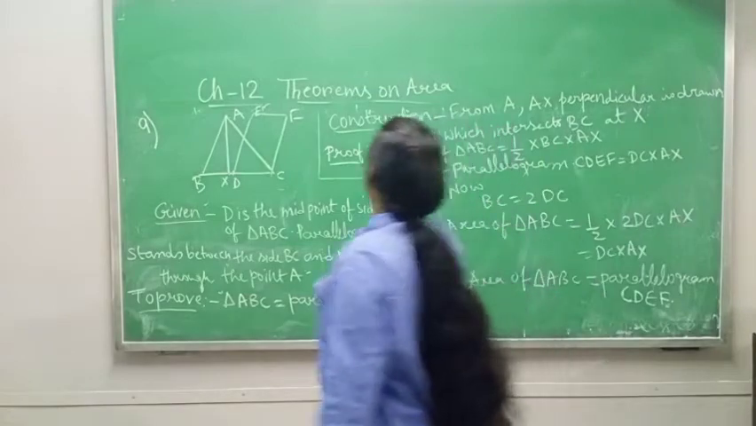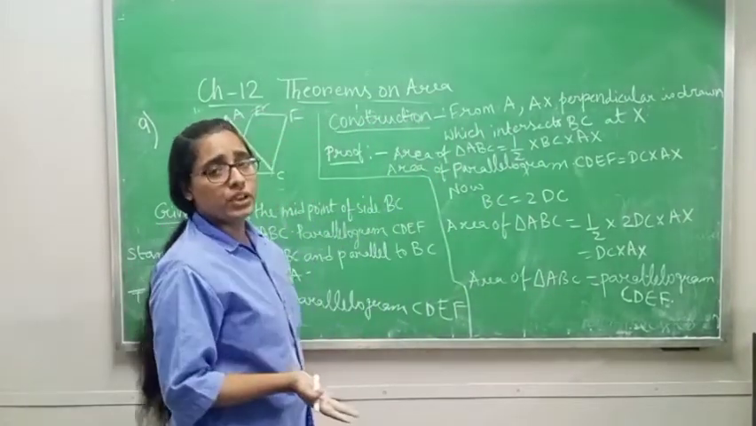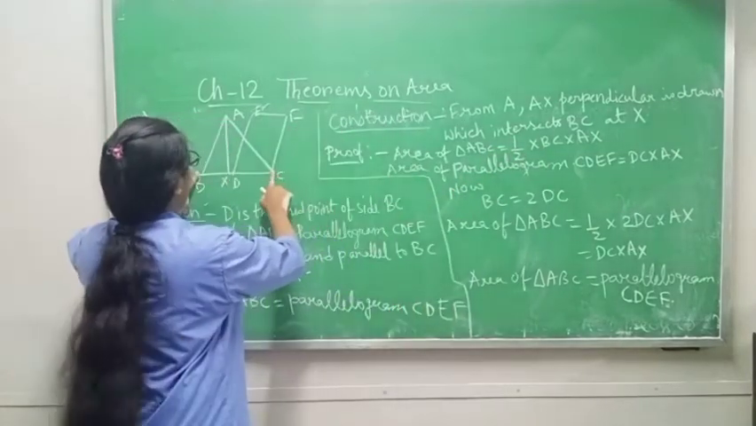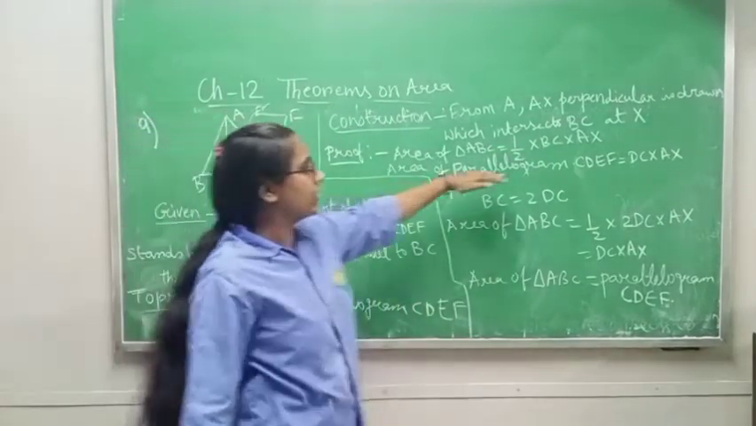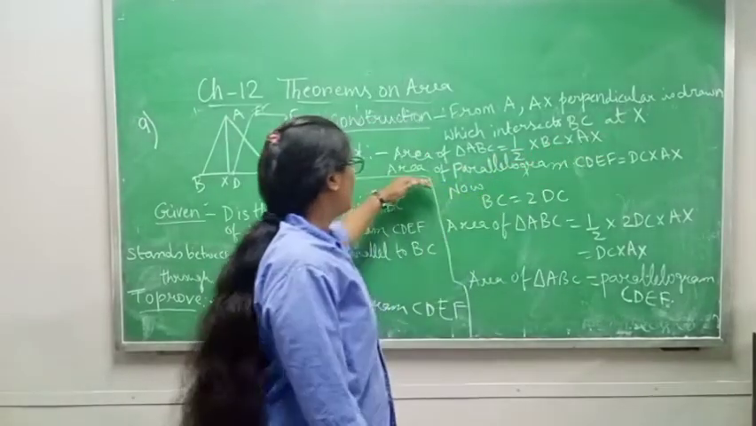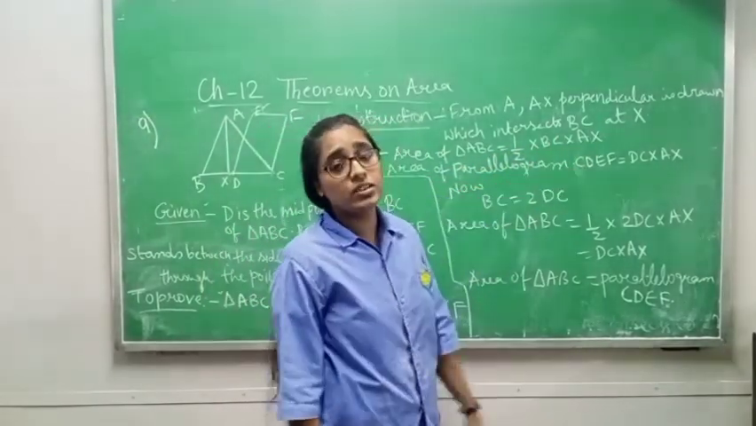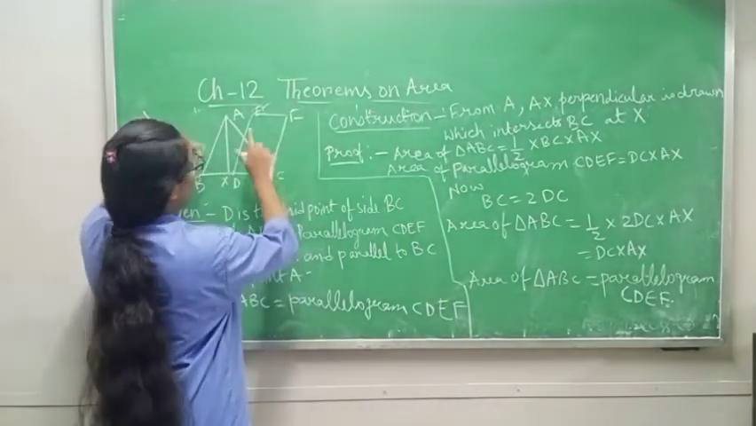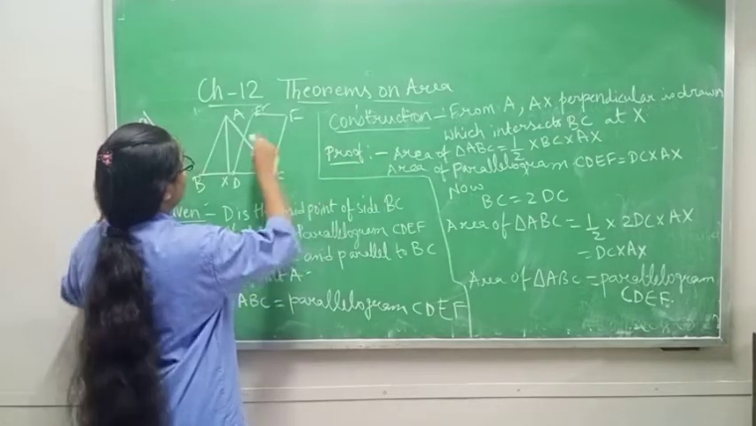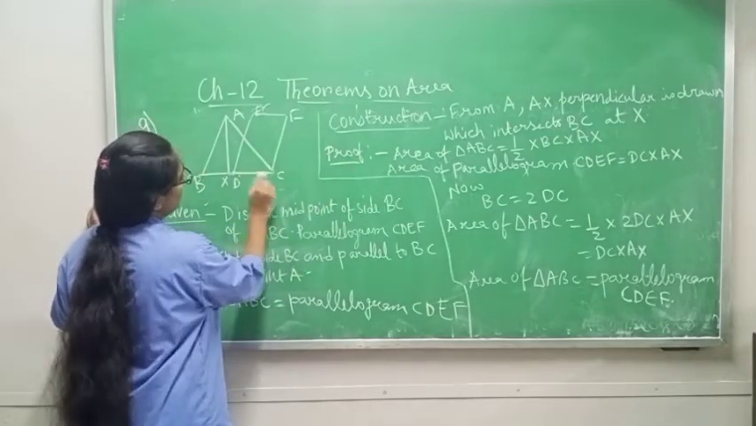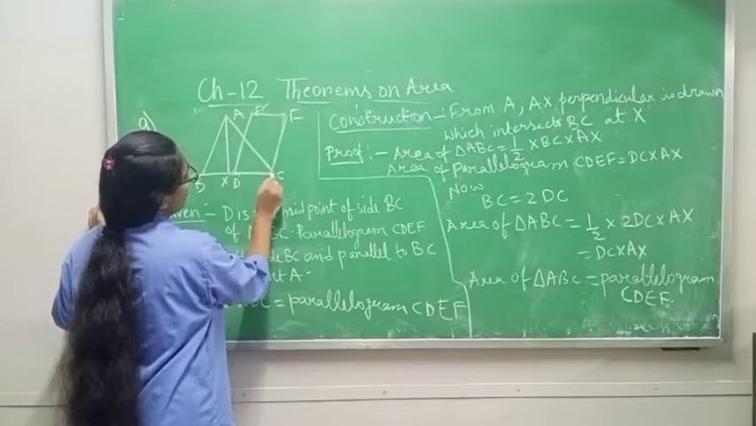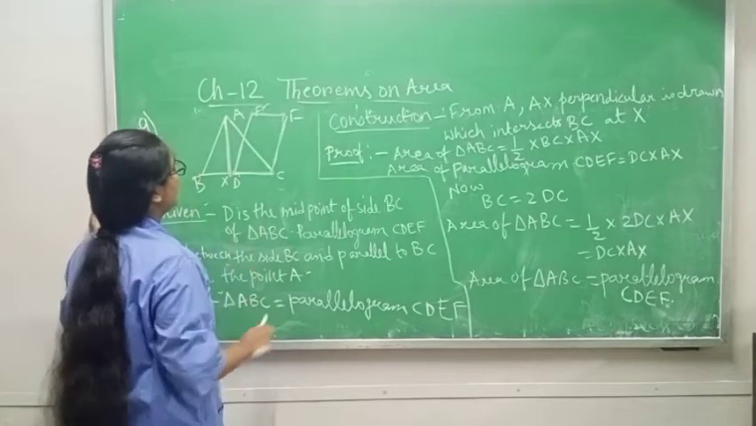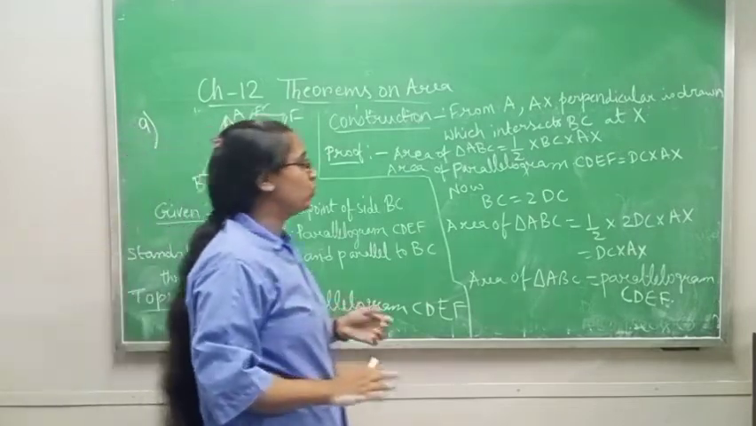Now, area of triangle ABC. What is the formula? Half base into height. Base is BC and height is AX, so it is half into BC into AX. Now, area of parallelogram CDEF. What is the area of a parallelogram? Base into height. For parallelogram CDEF, the base is CD, and the height is the same perpendicular AX, as I told you in the last-to-last question.